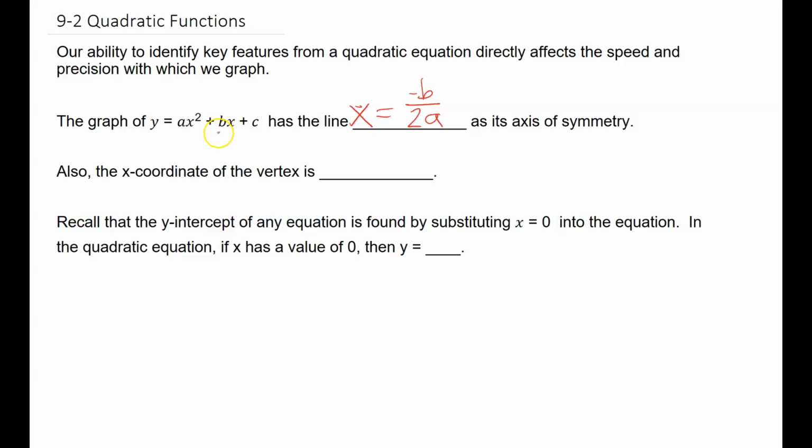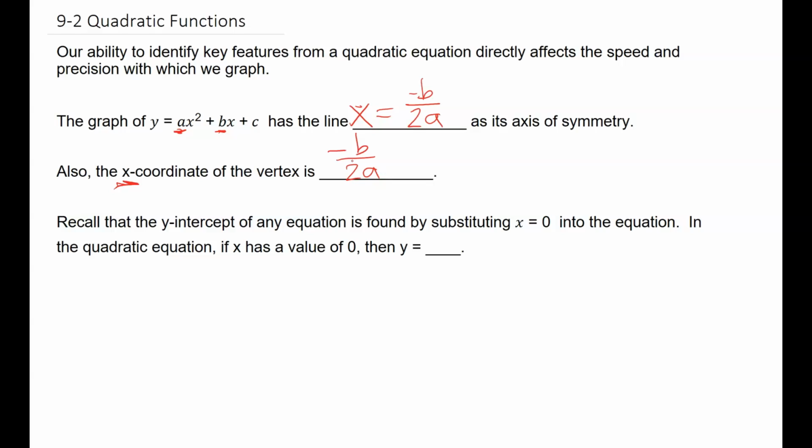So obviously, where did those come from? Right here. So that is always going to be our axis of symmetry. Now, the b value is what causes a change in our axis of symmetry, all right? So that fact that we have a b value in there, that's what will move that axis of symmetry for us. Another thing, the x coordinate of the vertex is negative b over 2a.